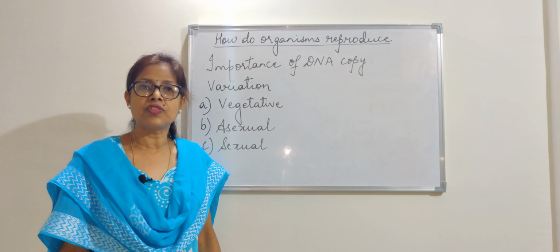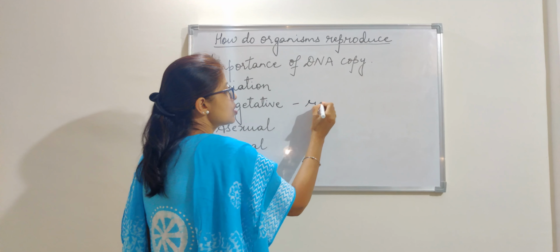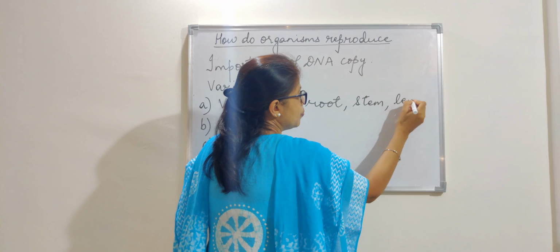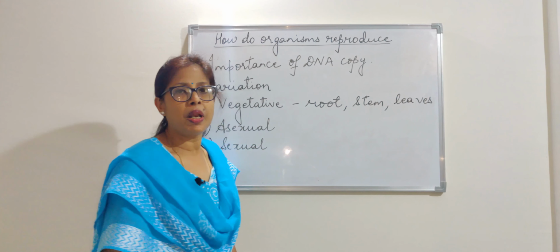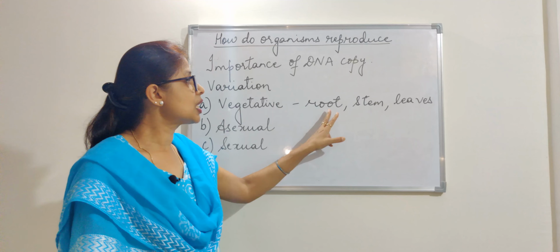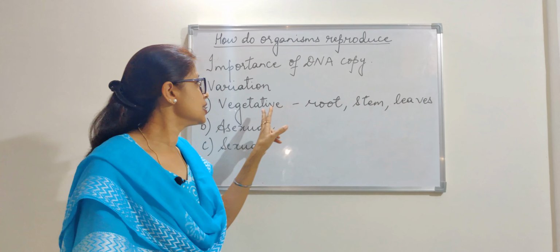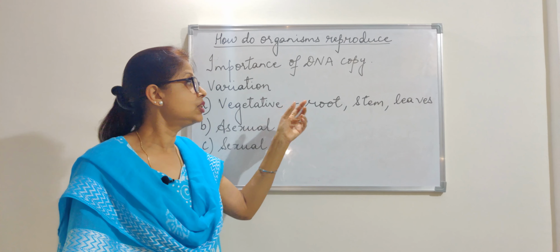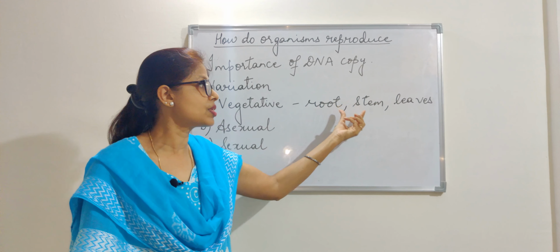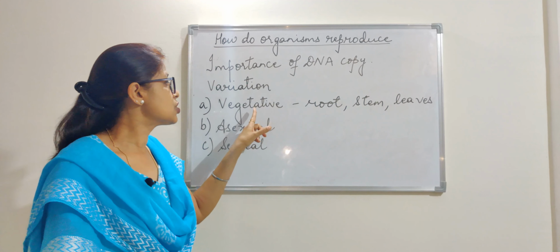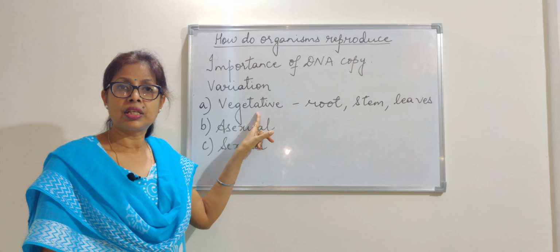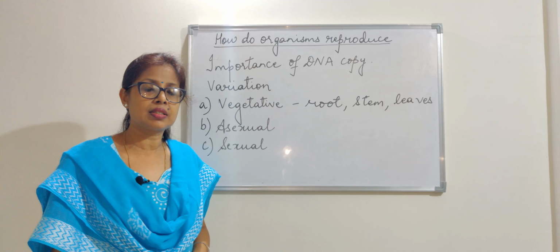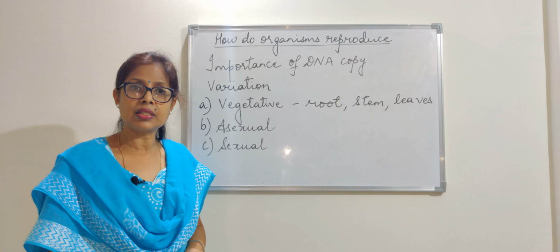The word vegetative comes from the root, the stem and the leaves of a plant. Normally, if a plant reproduces using any of these three, we call it vegetative reproduction. That means if the plant is using a root, a stem or a leaf to reproduce, it is called vegetative reproduction. And this vegetative reproduction we find only in plants. It is not found in animals.